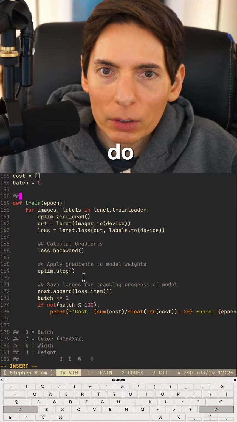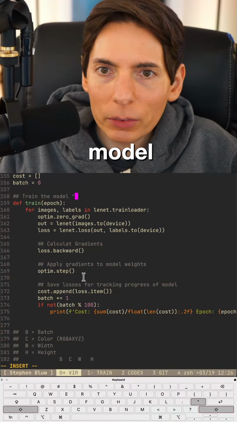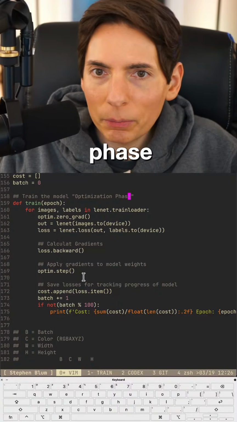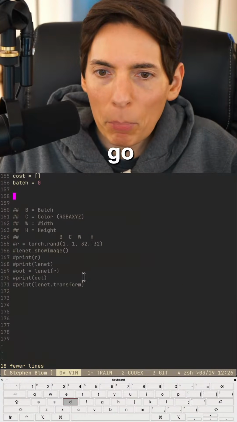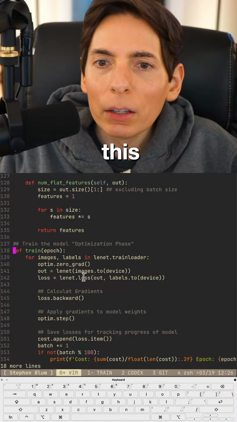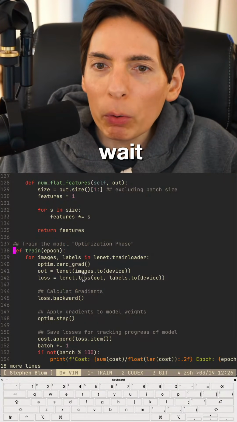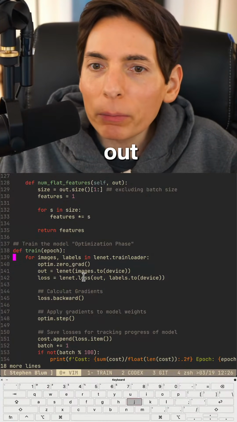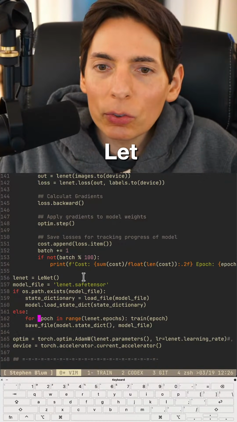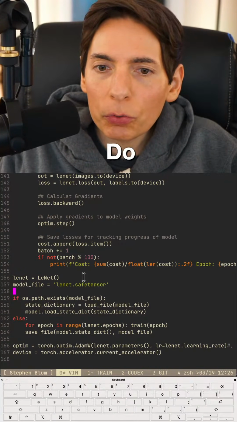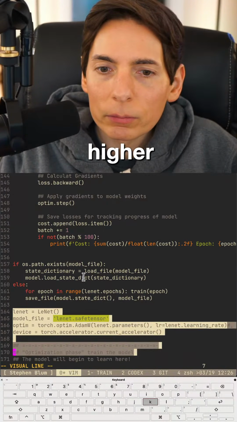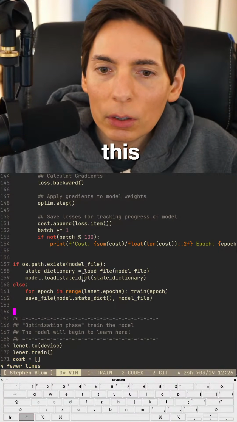Here, I'm going to do this. Train the model. This is the optimization phase. There you go. Okay. Like this. Wait. Whoa. Time out. Are we missing anything? Yes, we are. Okay. Let us do a few things first. Let's bring these things up higher. Like this.